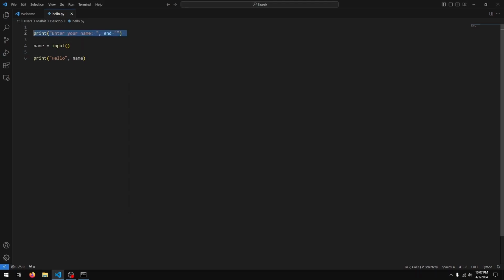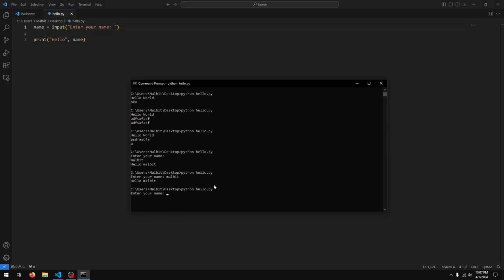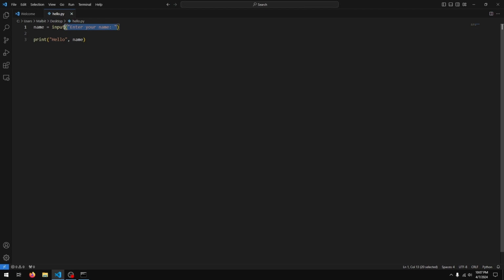Cool. So this works, but there is a better way to do this. We can actually type in the message directly inside of input. So if I just cut this part and paste it in input, you'll see that it works exactly the same. "Enter your name" and "hello Melbit". Awesome. So this is how you can get input from the user.